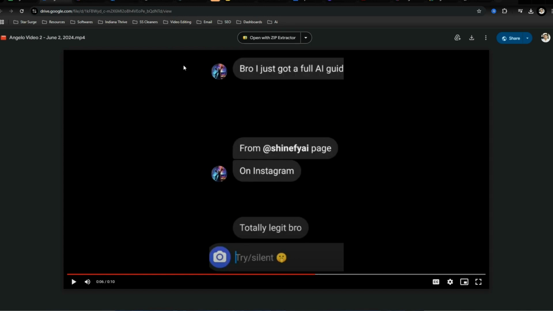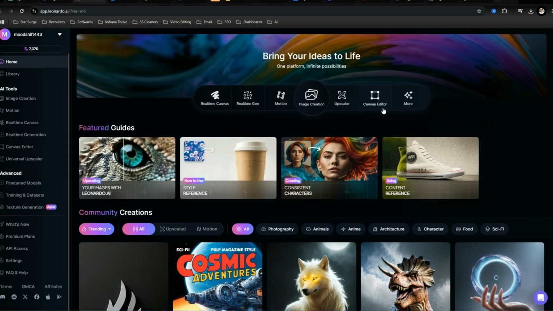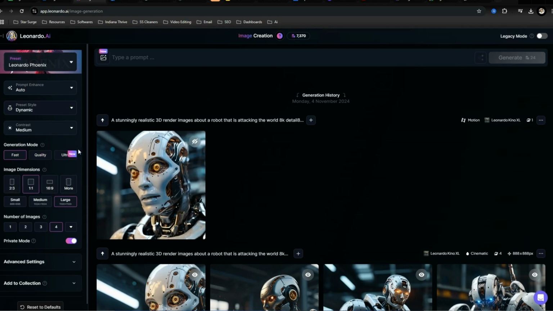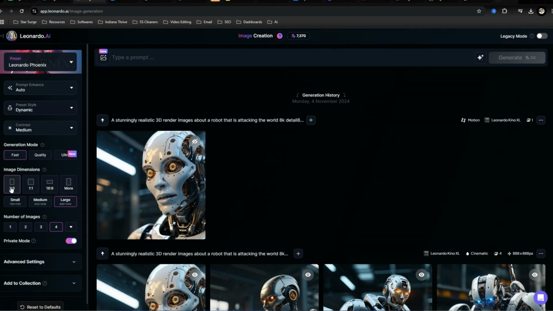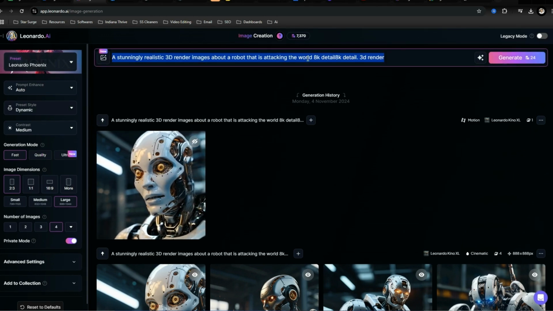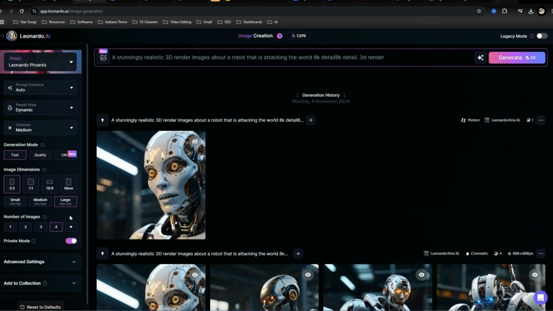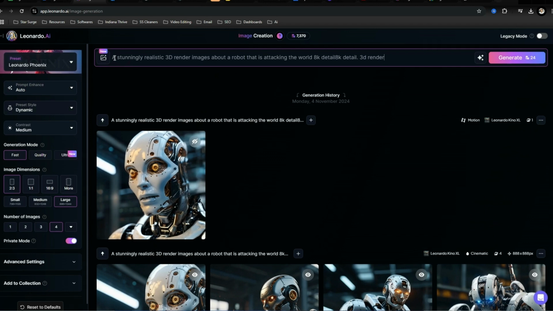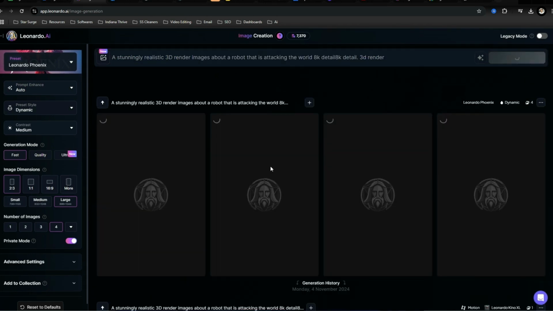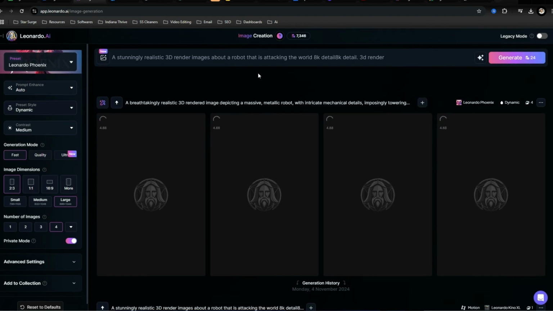But let's say you want to create your own short form. So we'll go to a tool like Leonardo. So we'll hit image create, and we'll change this to 2x3, which is kind of TikTok or short form style. And I'm just going to reuse this prompt. So what you could do is we could go into something like ChatGPT or type in anything that you want and hit generate. And when you do, I like putting a stunning realistic 3D render at the end of the prompt, because it's just a good prompting thing that I found out from using this tool for quite a while.